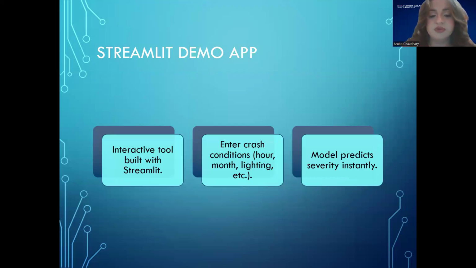For the demo part of this project, I built a simple Streamlit application. In the real app, users would choose hour, month, nighttime, and winter, and the model predicts whether the severity is likely to be low or high. Since I can't run Streamlit inside the slides, I included a screenshot of exactly what the UI looked like and how the model responds.